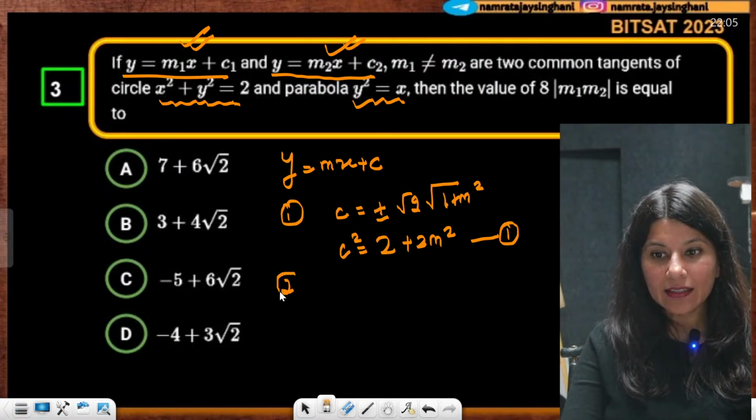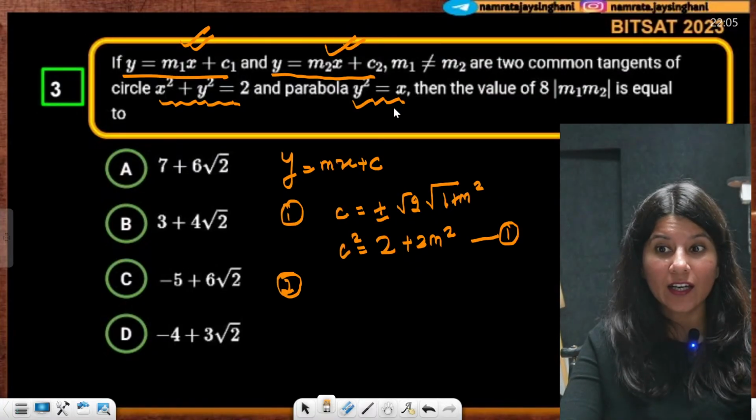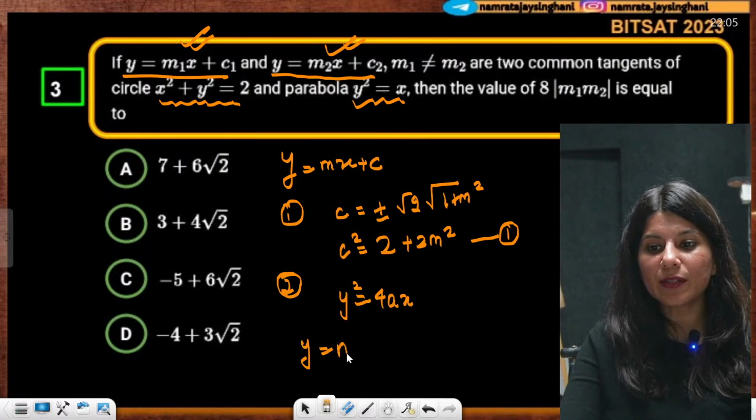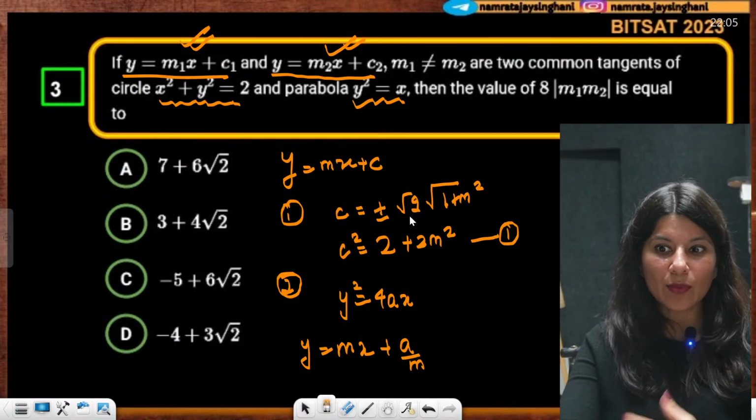Now, the second thing which we are going to do over here: y square is equal to x. So y square is equal to 4ax. Equation of tangent will be y is equal to mx plus a by m. If you compare, your 4a is 1, a is 1 by 4.